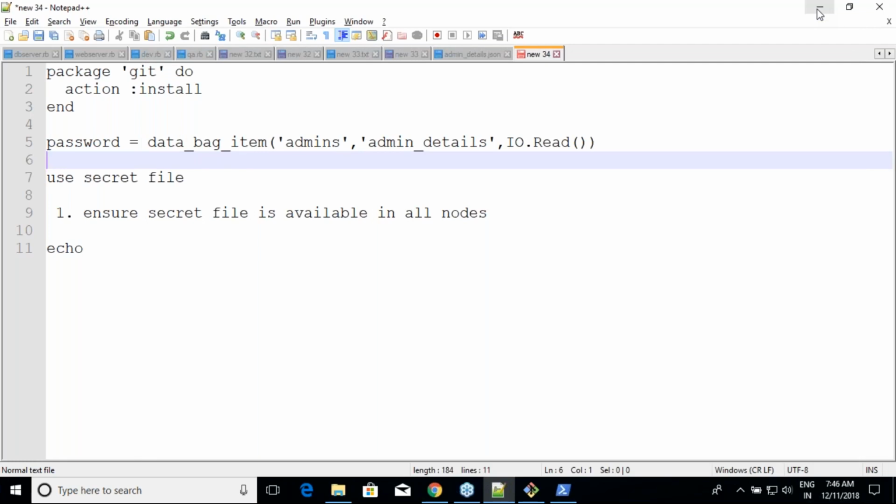Are we clear? Data bags are at a server level, not a cookbook level. Please remember that. Attributes are basically at a cookbook level, but data bags are at a server level. You can create a data bag once in a server and use it in all of your servers, assuming you know the secret or a secret file. If you don't know the secret, even if you can access the data bag, it is of no use.